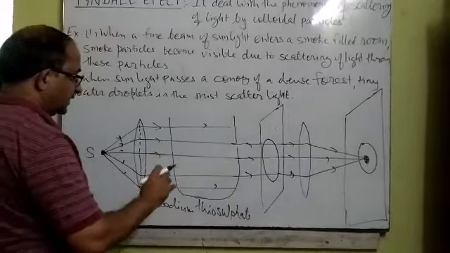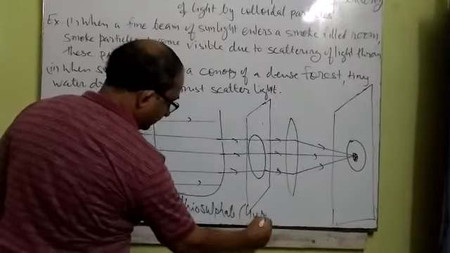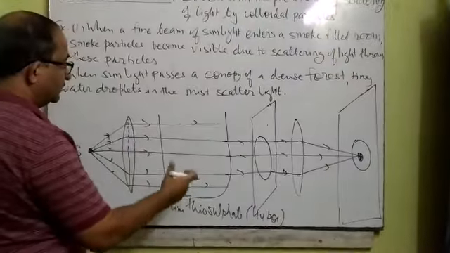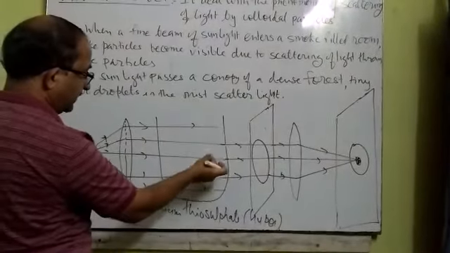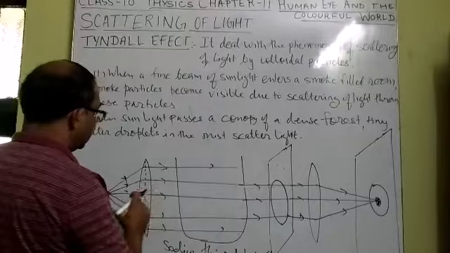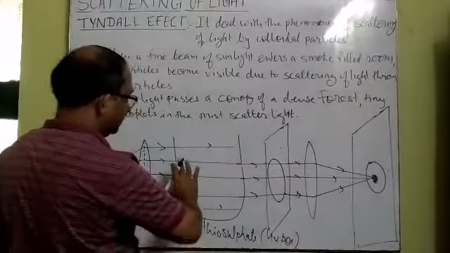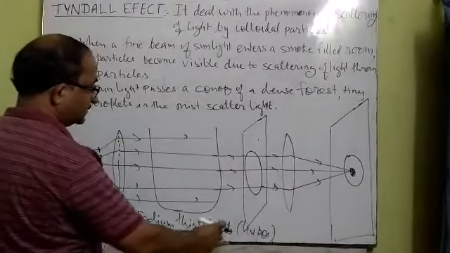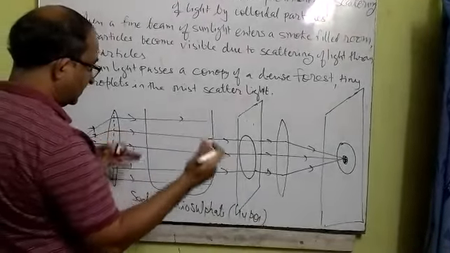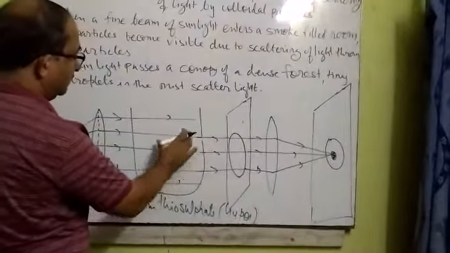But when we put in a chemical, sodium thiosulfate, also called hypo, and add 2-3 drops of concentrated sulfuric acid, after 2 or 3 minutes sulfur particles appear and remain suspended in the solution, or the solution becomes cloudy. At that time, when a parallel beam of light is allowed to pass through the sodium thiosulfate solution, you will see blue light scattered from 3 sides of the beaker, meaning you will see the blue color on the beaker